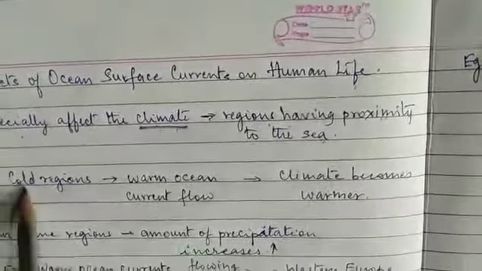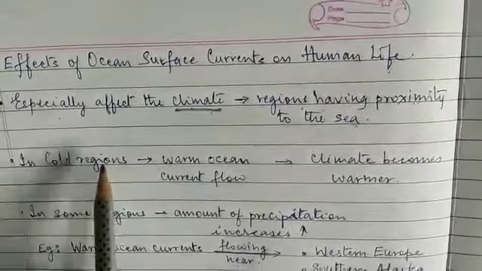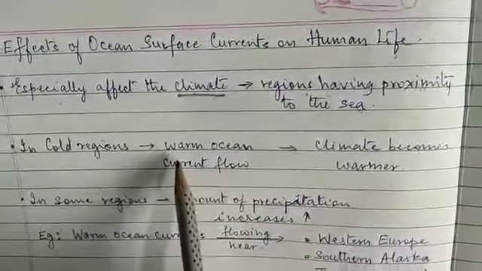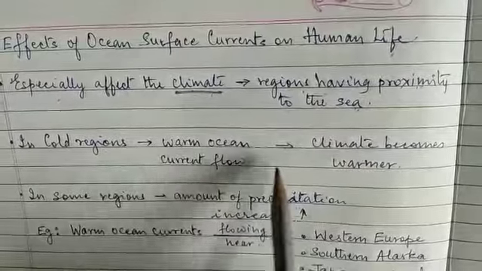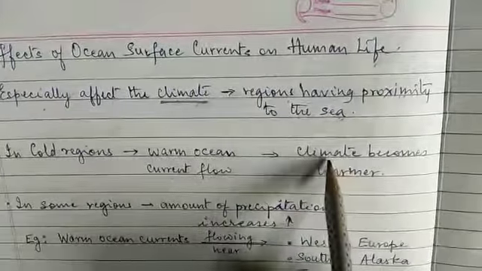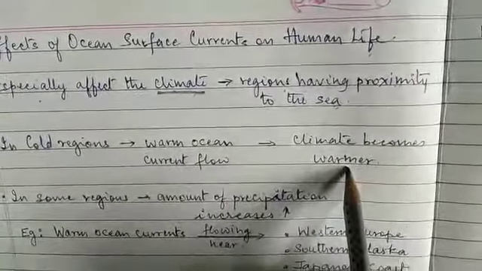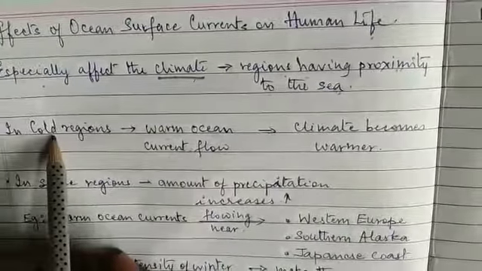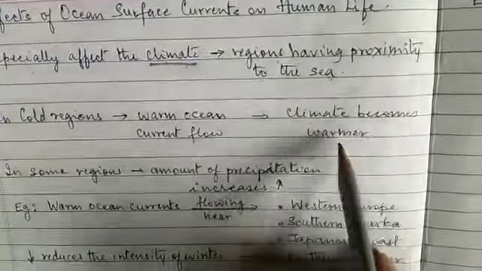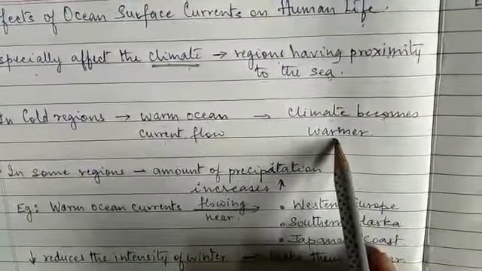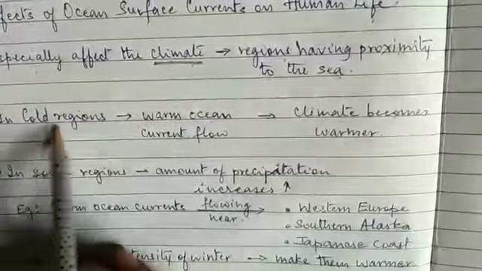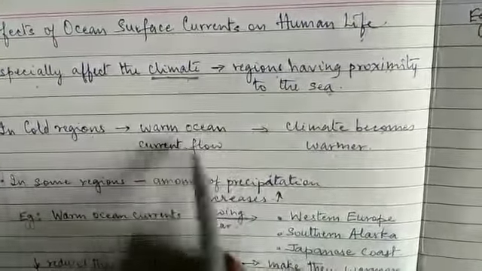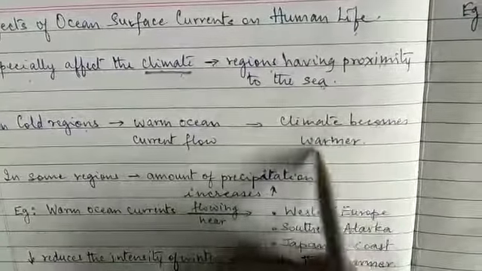In cold regions, when warm ocean currents flow, the climate becomes warmer. When these warm currents move to the cold regions, the climate there becomes warm. जहाँ पर जो ठंडे जगह होते हैं, वहाँ पर जब गर्म पानी पहुँचता है तो वो एरिया में वहाँ का जो क्लाइमेट है वो गर्म होना शुरू होता है.